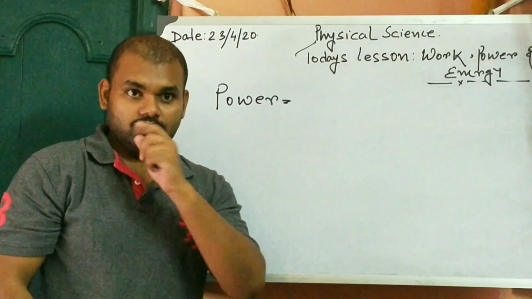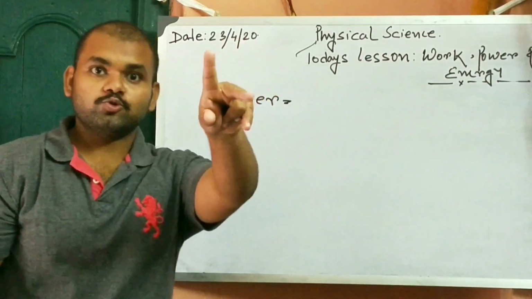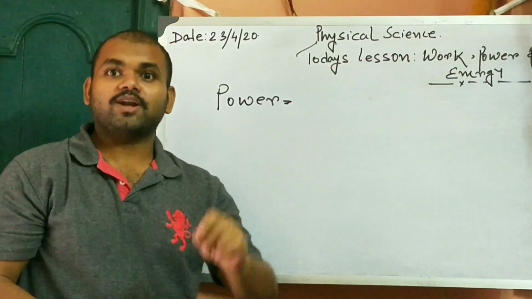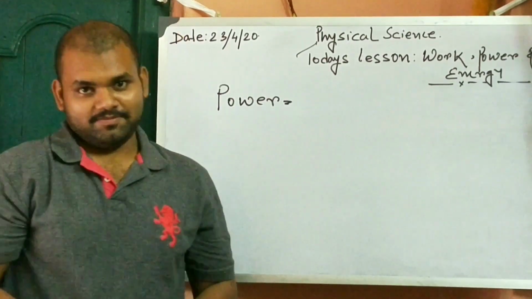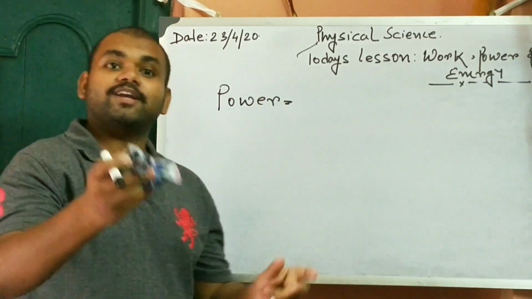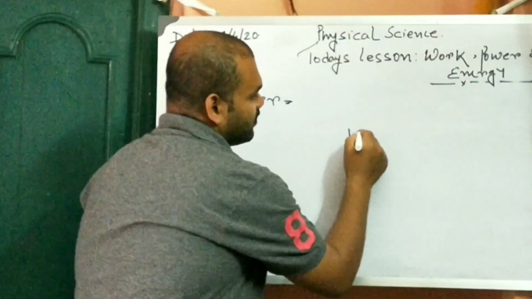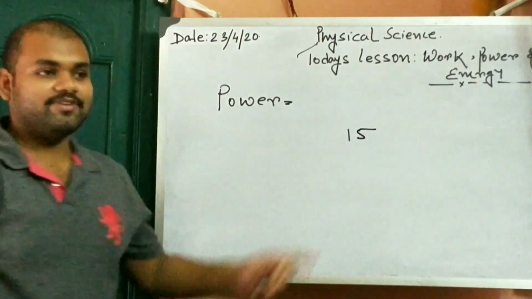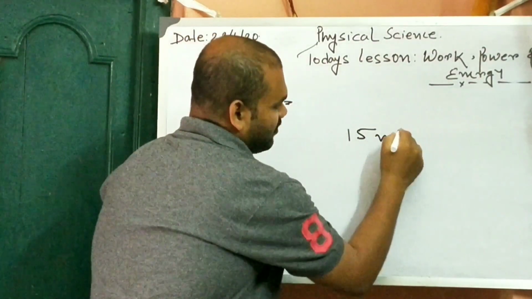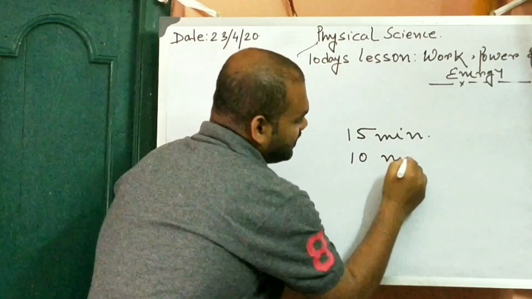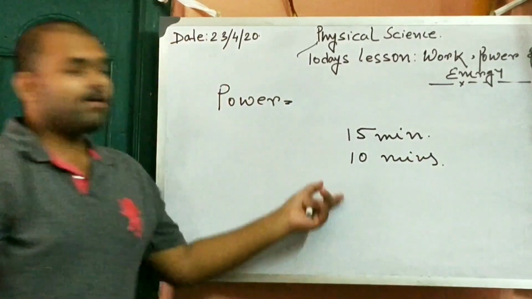Suppose there are two students, one is Rajorshi and another one is Devjit. Now they are provided with 2 plates of biryani. Rajorshi finishes these 2 plates in 15 minutes, whereas Devjit finishes it in 10 minutes. Then whose power is more?